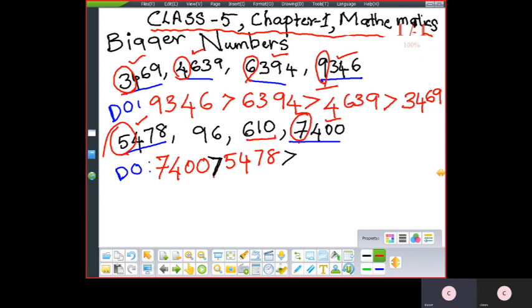Only one number, 610. So what is the number remaining? 96. Is there any number left out now? All numbers are included and we have arranged from big to small. That is descending. So clear, children? Any type you can do it. It is very clear for you.